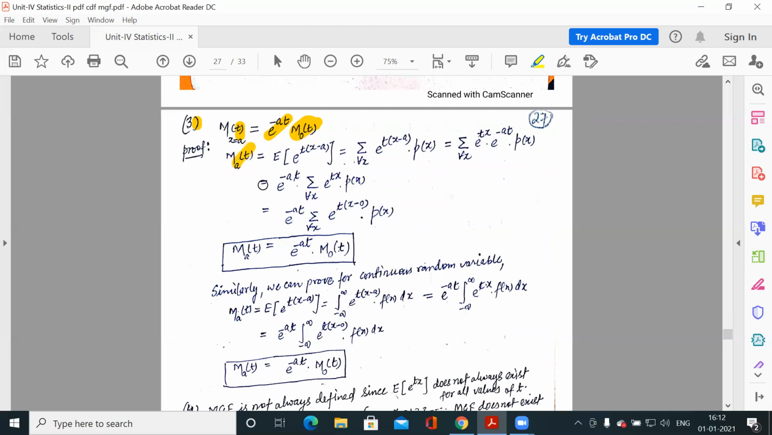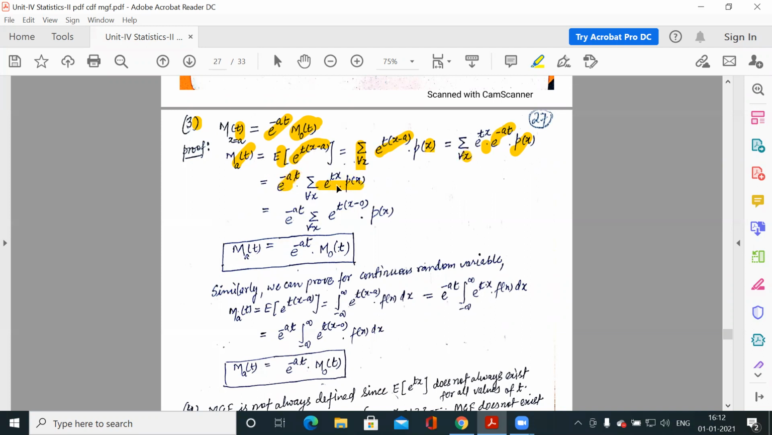So what is the definition of M_A(t)? It is the expected value of e to the power t(x minus a). If we are considering the discrete case, it is the summation over every x of e to the power t(x minus a) into p(x). So we can split this as e to the power tx into e to the power minus at into p(x). This e to the power minus at is independent of x, so we can take this term out of the summation.